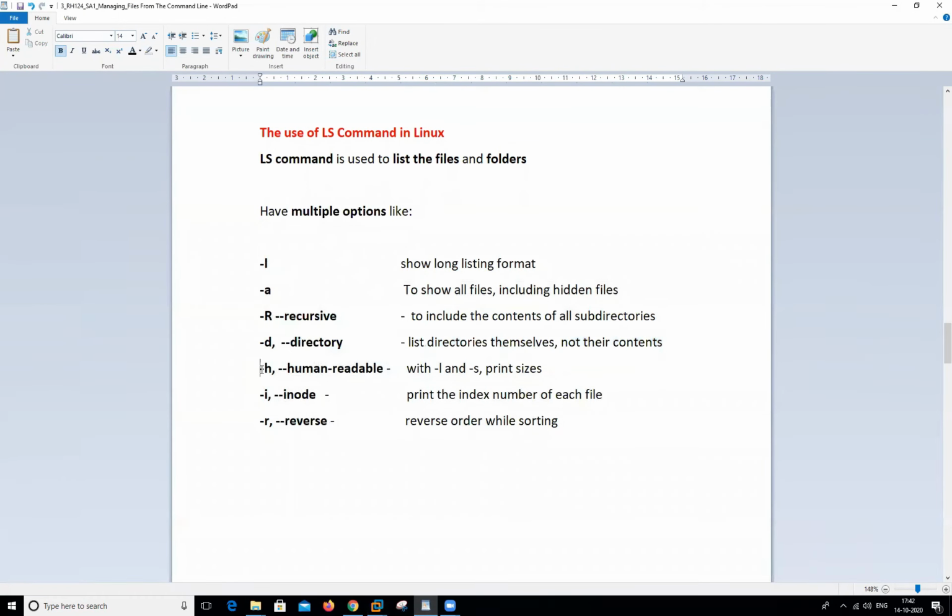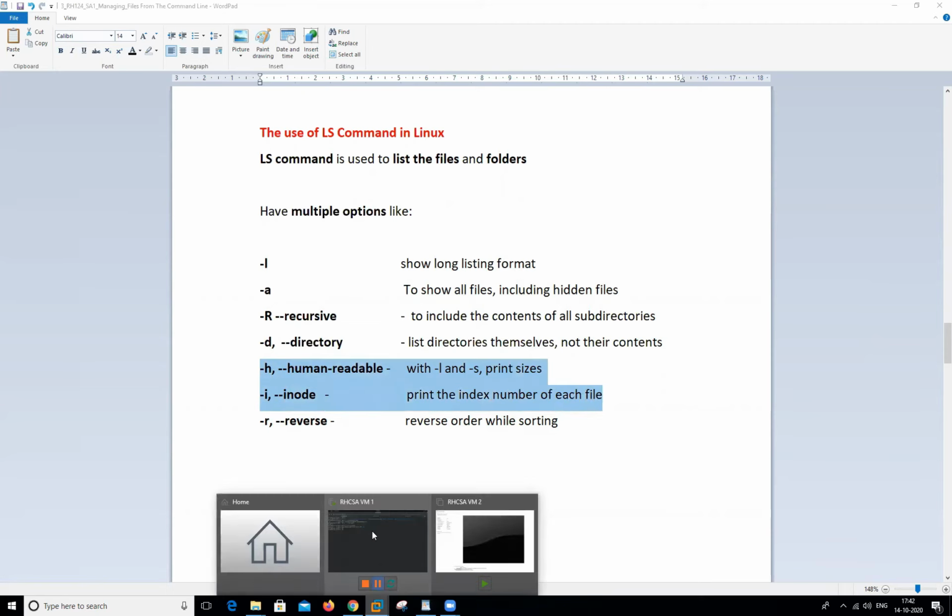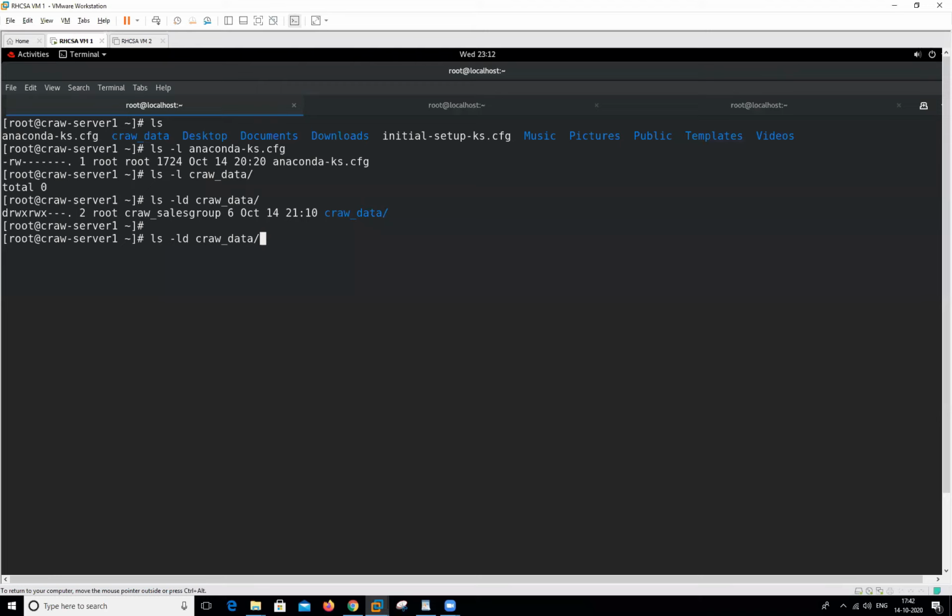And what is the use of this one? It's called human readable, it's called inode, it's called reverse. So I will show you this and this. We want to check the index number of this particular directory. When we type i, it will show me the index number of this particular file.